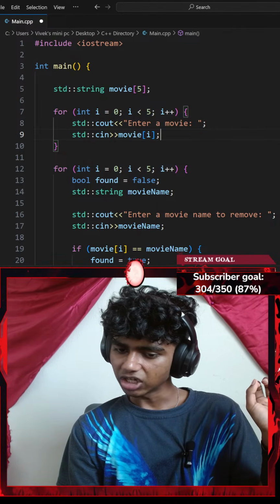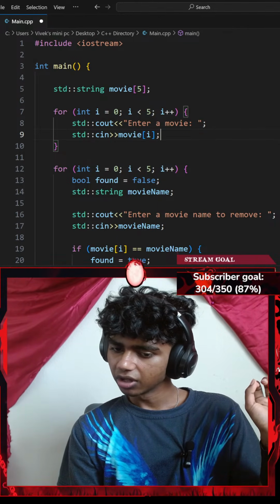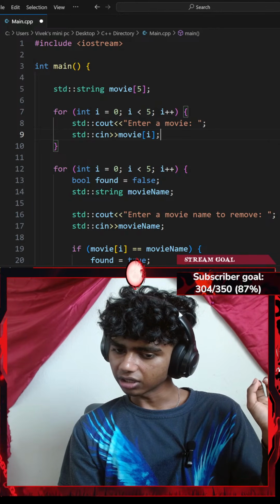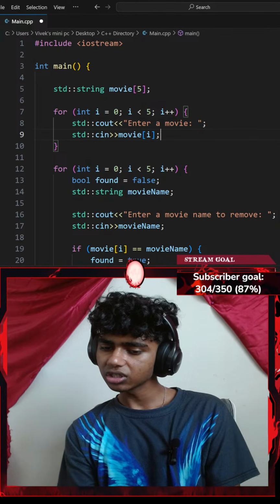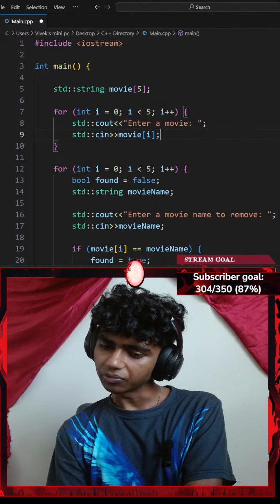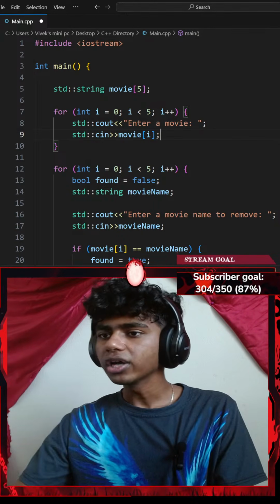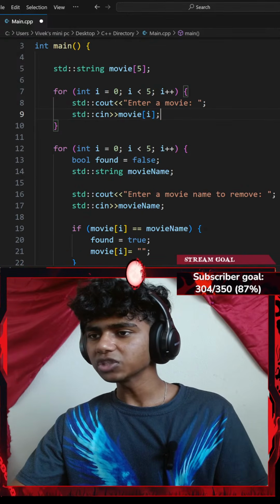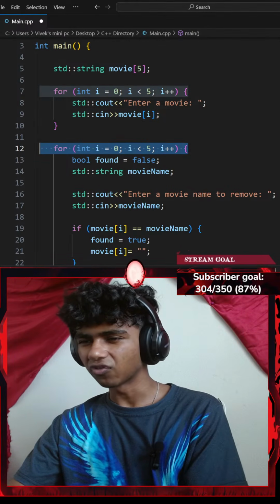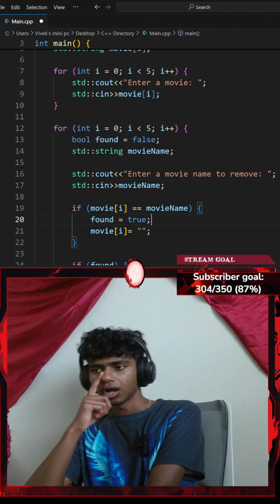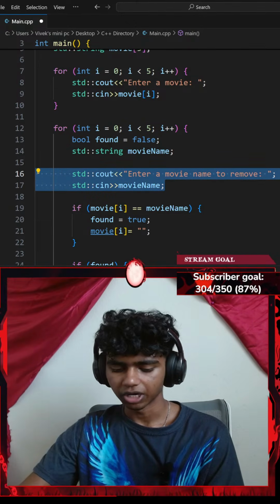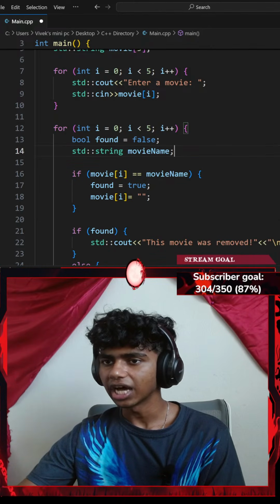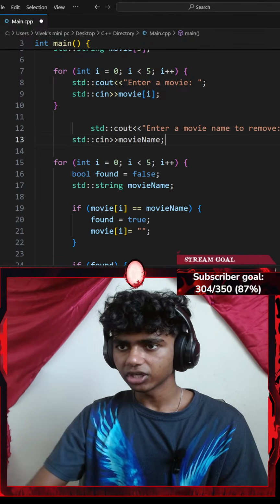First loop enters movie without loop. Find movie to remove, second loop. Oh, okay. Ask if user completely filled that array. Okay, actually I see. Okay, that does make sense. I don't actually need it for. Okay, wait, hold up. Enter a movie name. Let me go ahead and copy this part. Okay, let me delete that and paste it somewhere here.